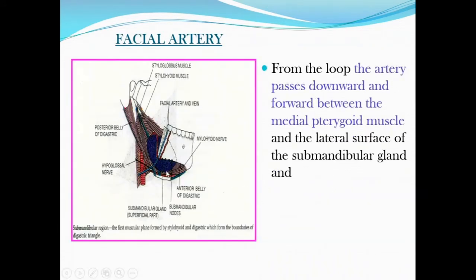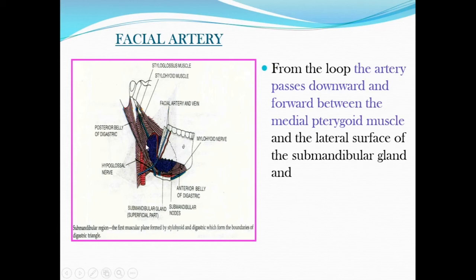So this picture is a very good picture to show that S-shape. Now you can understand this is the S-shape we are describing. So you can note down this picture. It is given in only some books, this typical S-shape. So the first loop is looping the submandibular gland. The other loop is looping the mandible. So that is the S-shape we have described.